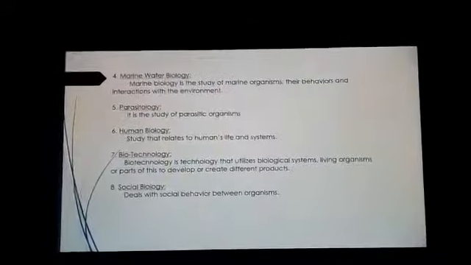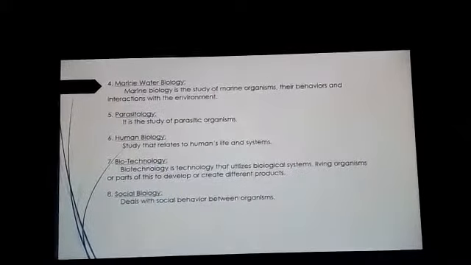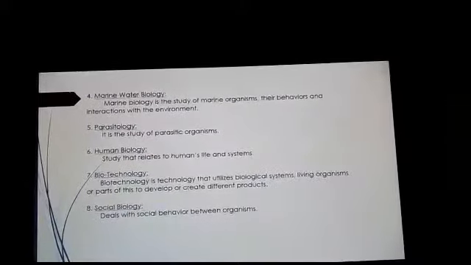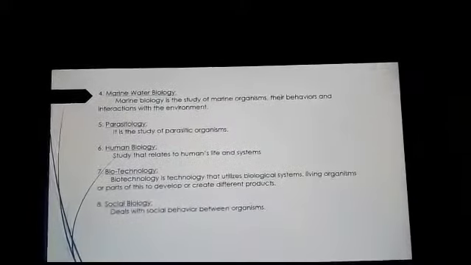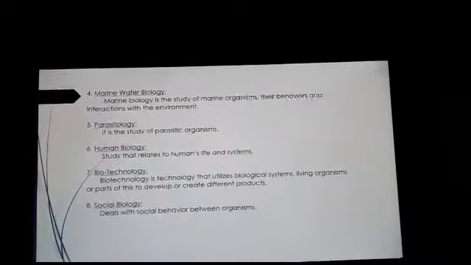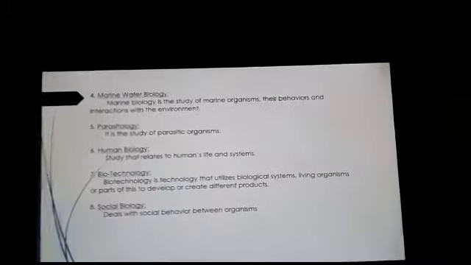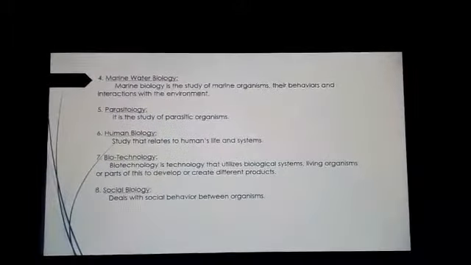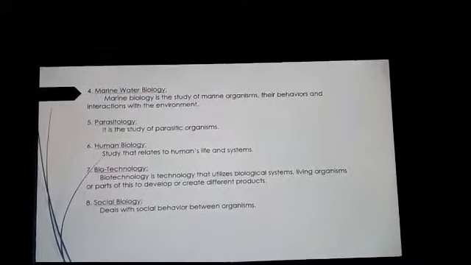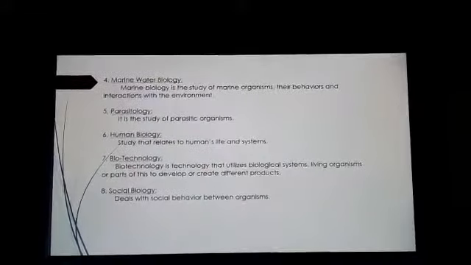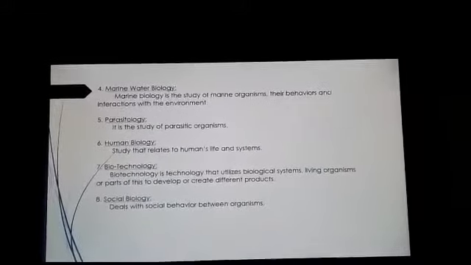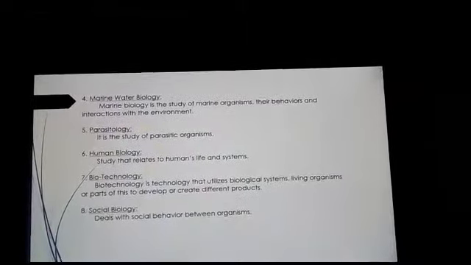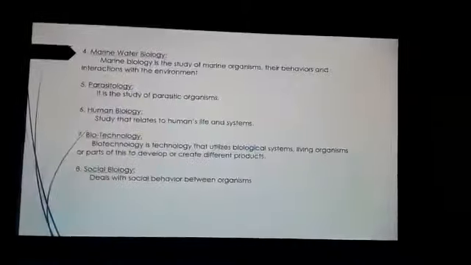Number seven, biotechnology. Biotechnology is a technology that utilizes biological systems, living organisms, or parts of these to develop or create different products. Biotechnology is a useful kind that we are using nowadays in our life. It is being utilized to create new discoveries, vaccines, all types of cures that are being designed for living organisms.